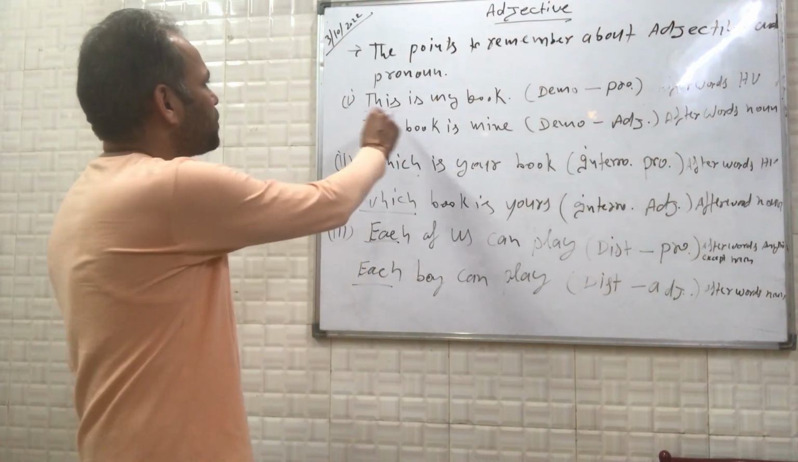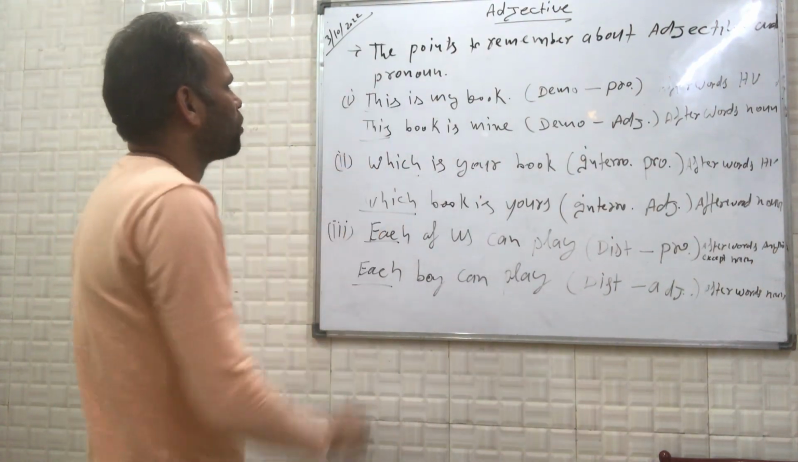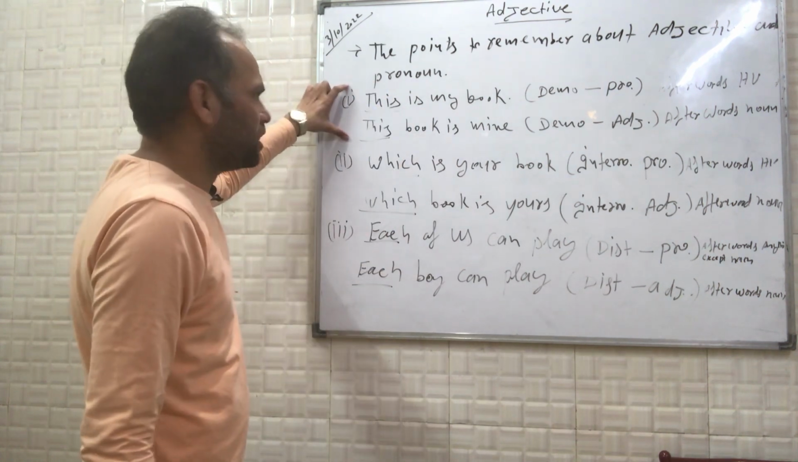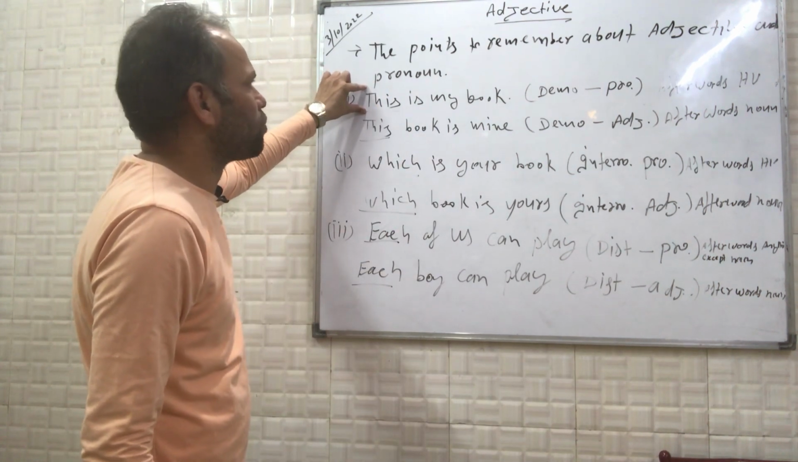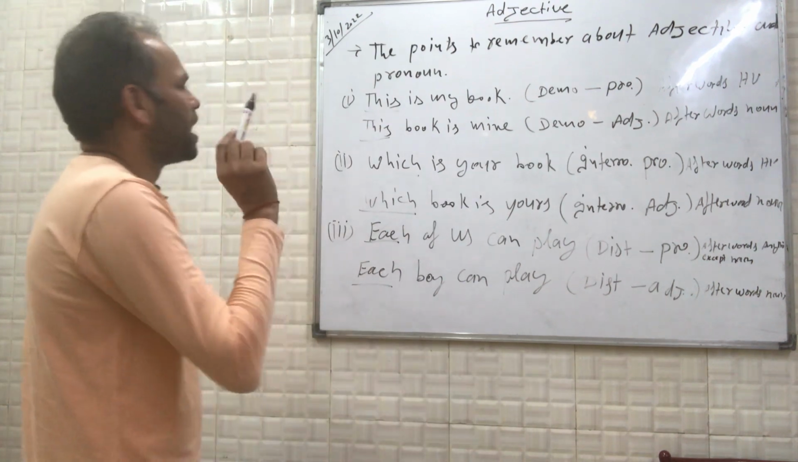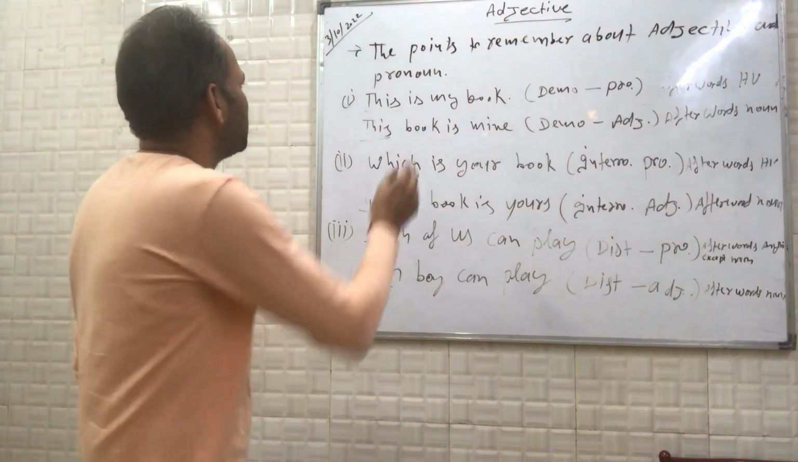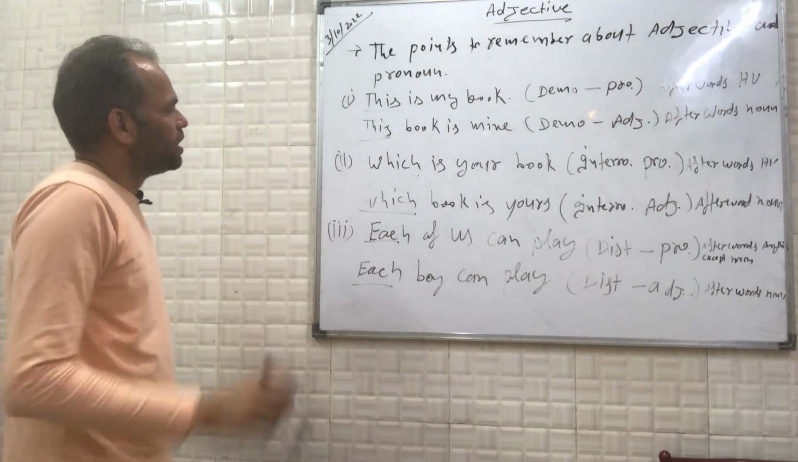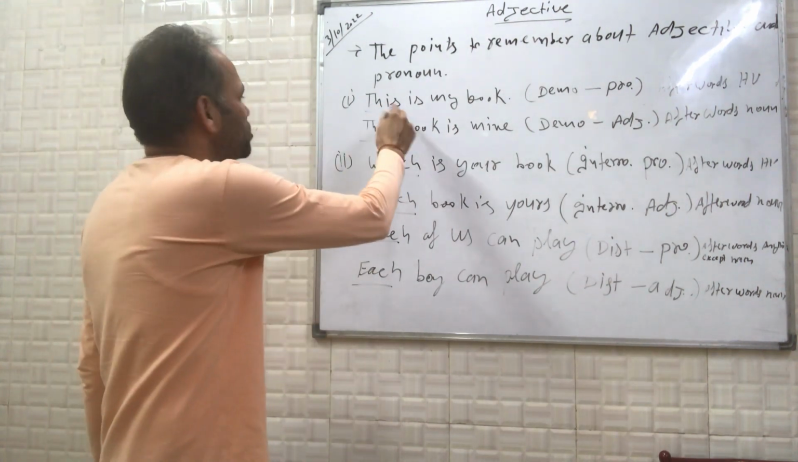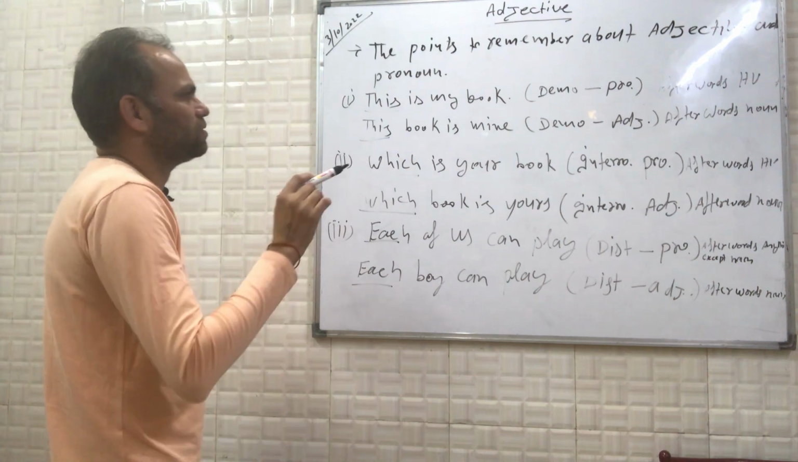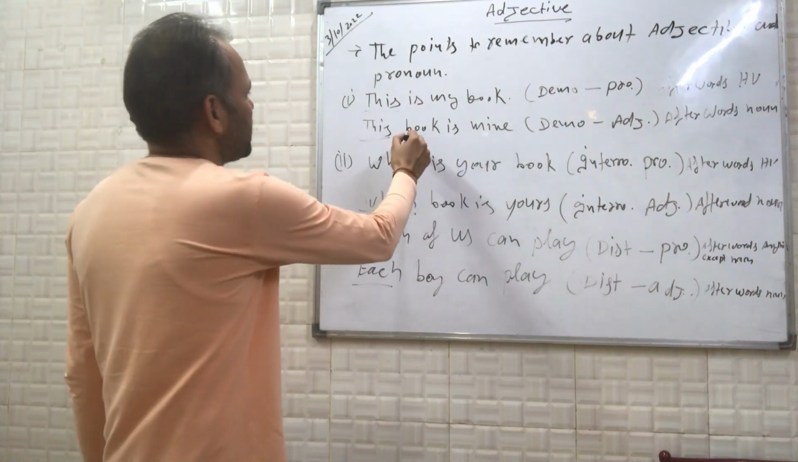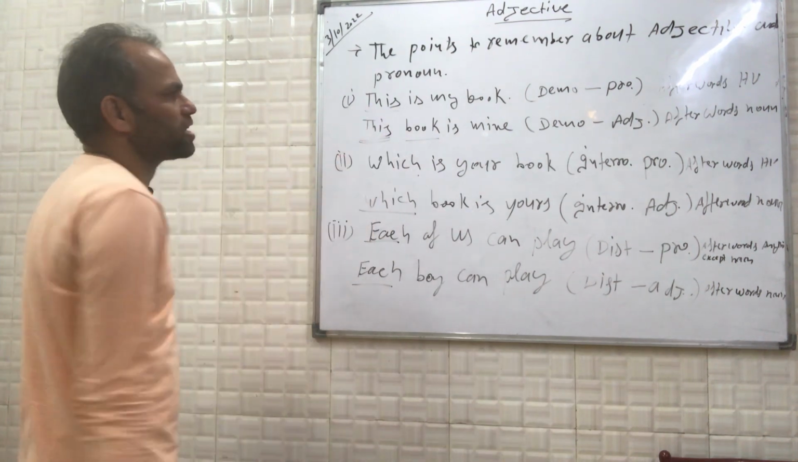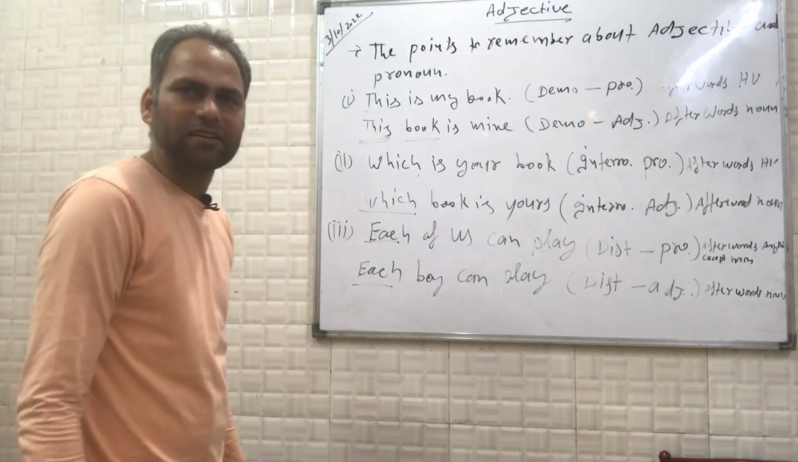If after these demonstrative words, in the first example, any helping word comes, then these demonstrative words are called demonstrative pronoun. If after these demonstrative words, any noun comes, like book is a noun, so these words are called demonstrative adjective. Clear?